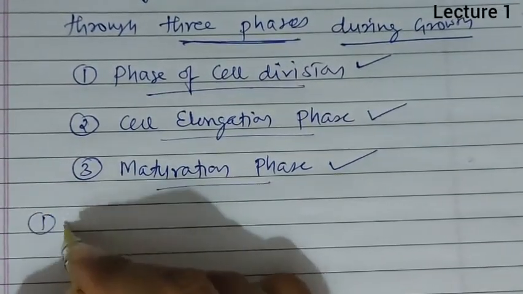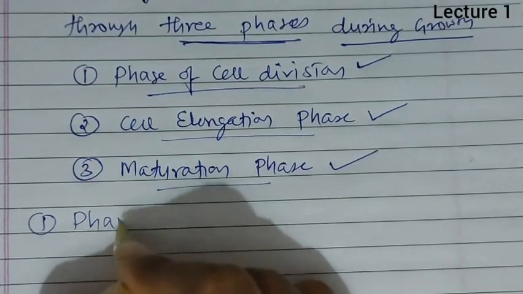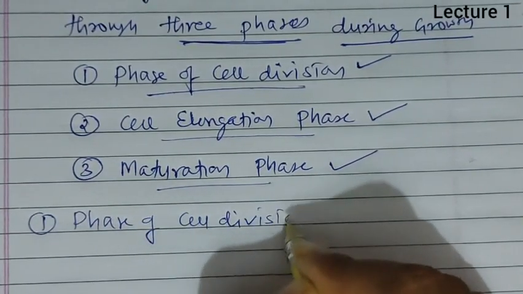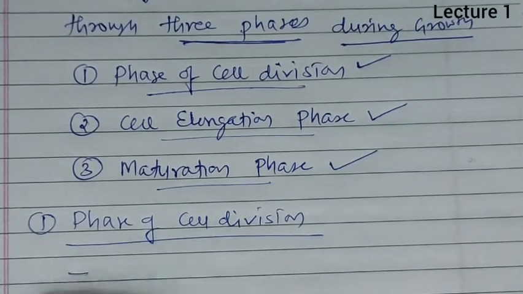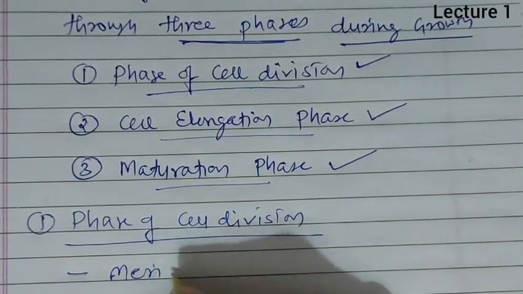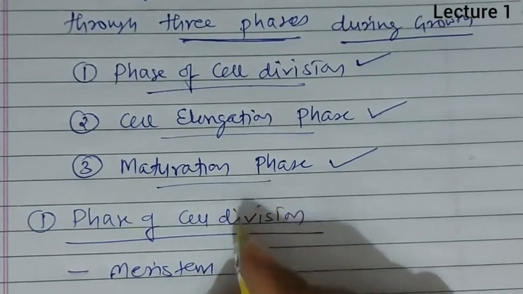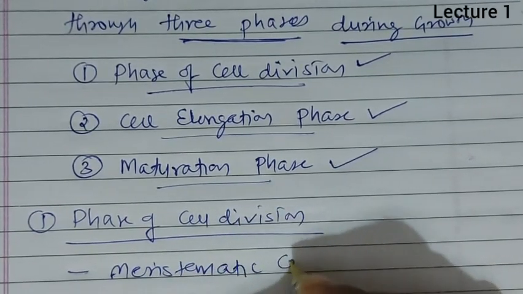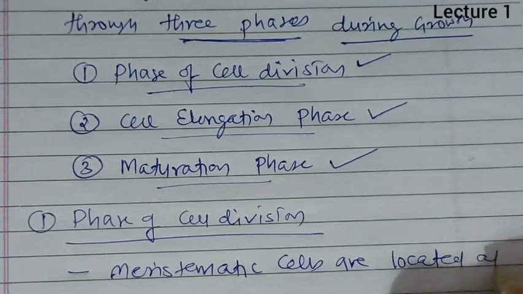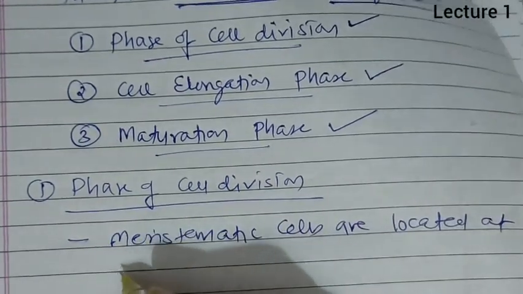Now when we talk about the first phase, that is the phase of cell division, the meristematic cells are located at shoot and root apex.